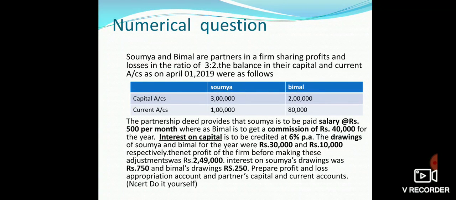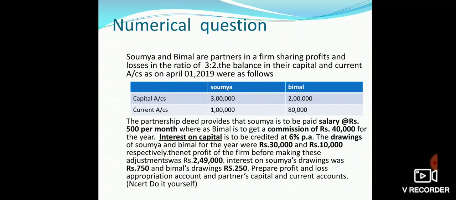Now, we will proceed for preparation of profit and loss appropriation account and preparation of capital accounts of partners with the help of a numerical question. The statement of the question goes like this: Soumya and Bimal are partners in a firm sharing profits and losses in the ratio of 3:2.